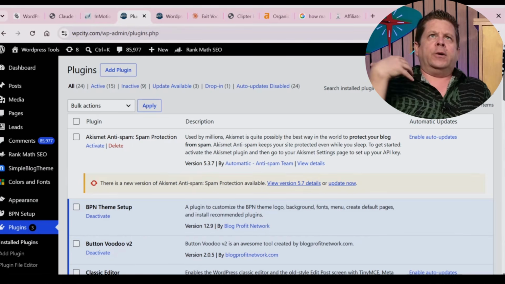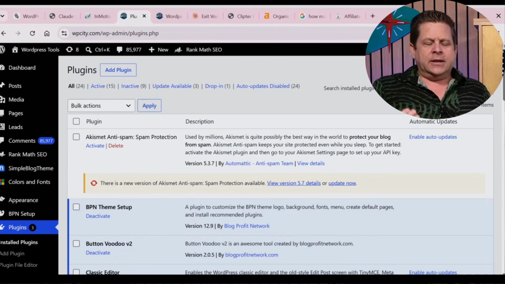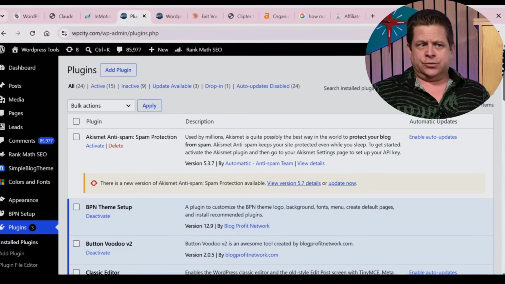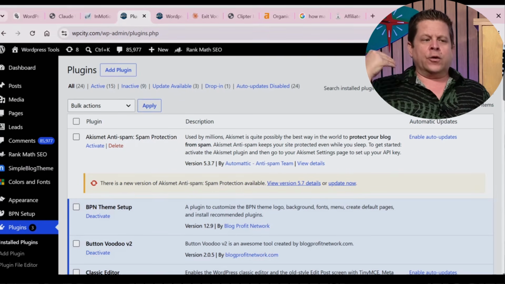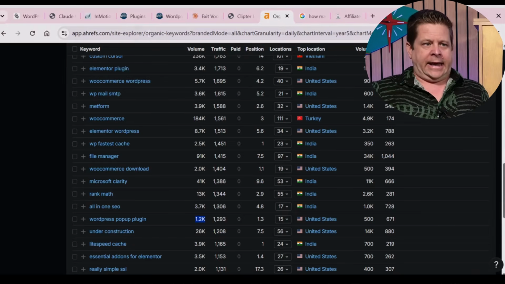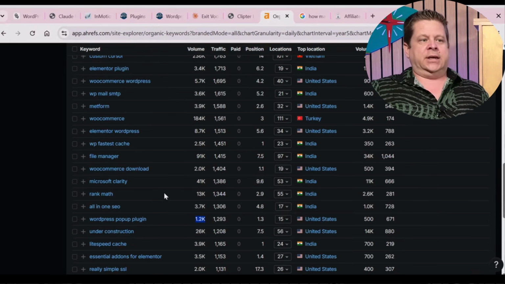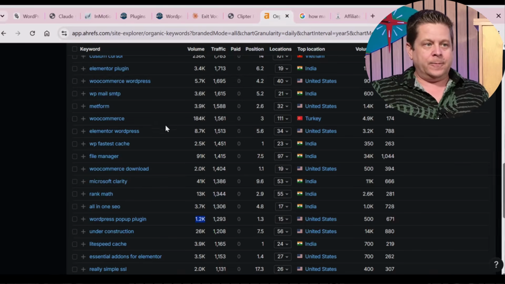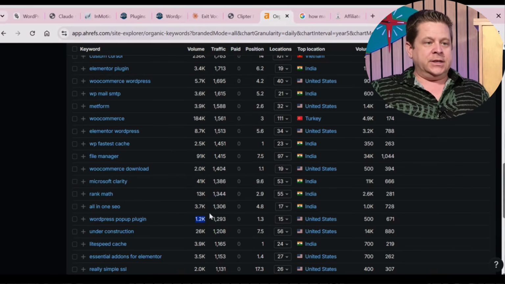Like when we go out to vibe code something, there are so many different ideas you can do. There are so many different directions you can take. It's overwhelming. And what most people don't do is look at the data of what's actually going to sell. Like I know right now, at least 1,200 people a month, almost 1,300, are searching for WordPress pop-up plugin.